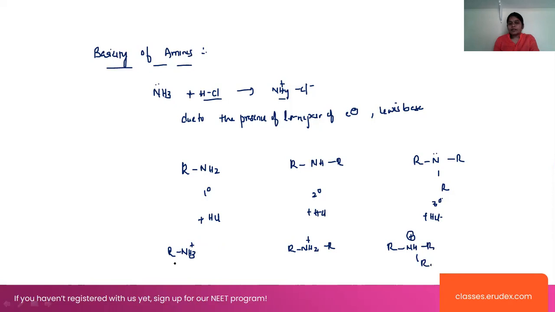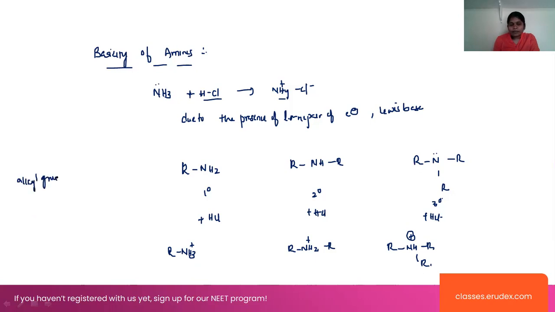So look at here, the basic order of the amines depends upon the positive charge. Whenever the positive charge on the nitrogen atom is completely dispersed, the stability will be more. Here, alkyl groups are present.